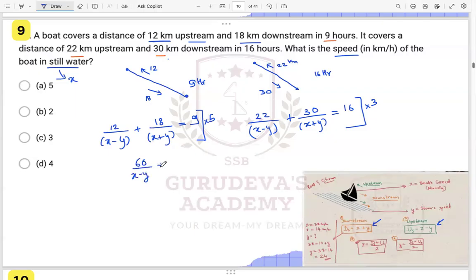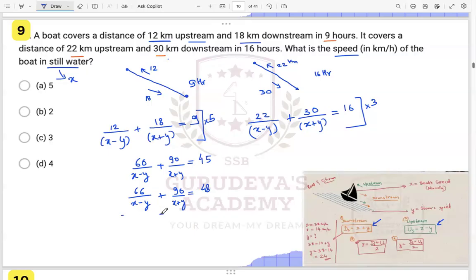Now understand how we solve this very carefully. Then 5 into 18, that is 90, 90 upon x plus y is equal to 9 into 5, that is 45 over here, right? Then we have here 30 into 22, that is 66 over here, 66 upon x minus y plus 30 into 3, that is 90 again, right? Now we can cancel out this thing, right? So 39 here upon x plus y is equal to 16 into 3, that is 48 over here.